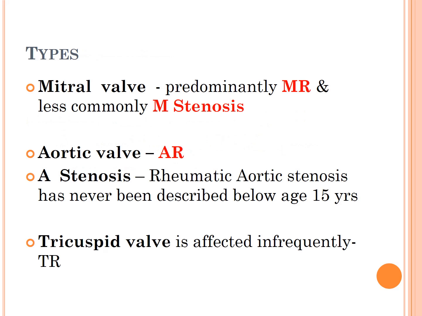So in the mitral valve, predominant is mitral regurgitation. Today we'll discuss mitral regurgitation, and less commonly a child develops mitral stenosis. In the aortic valve, aortic regurgitation is commonly seen, whereas rheumatic aortic stenosis has never been described below the age of 15. So you can say it does not occur. And tricuspid valve involvement is infrequent.